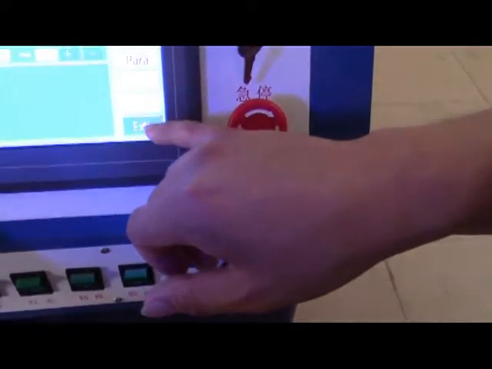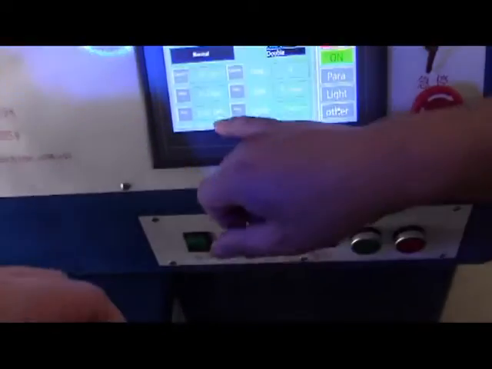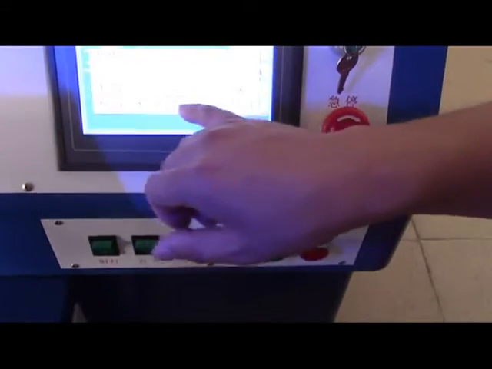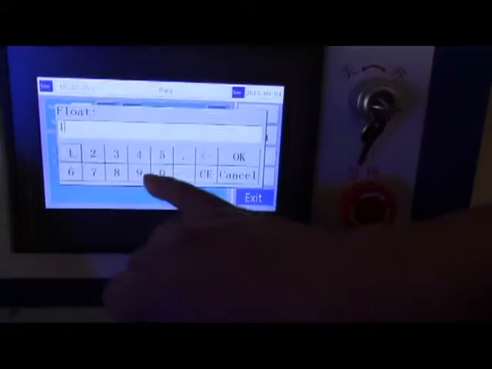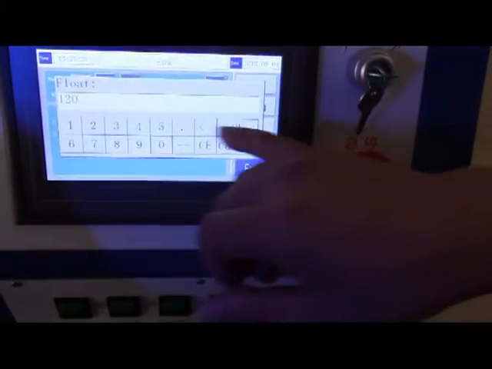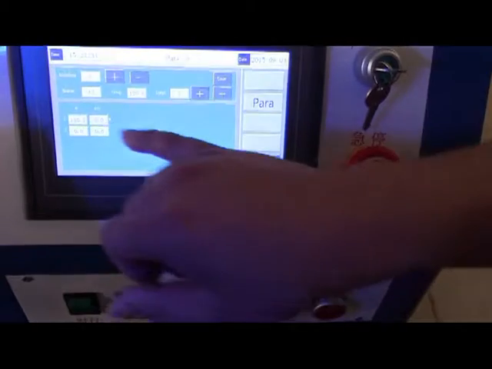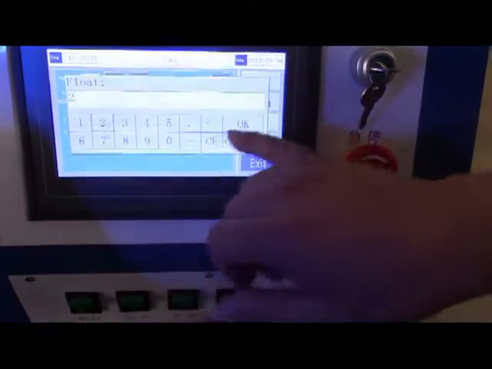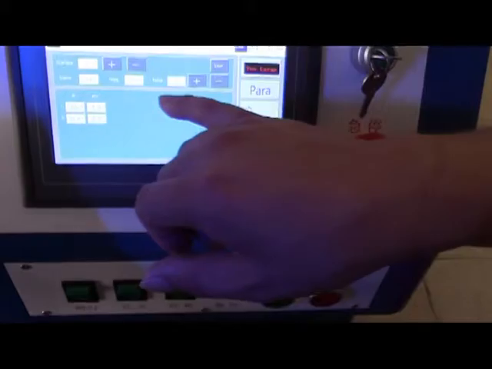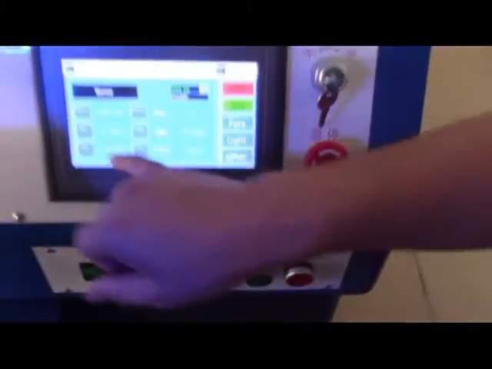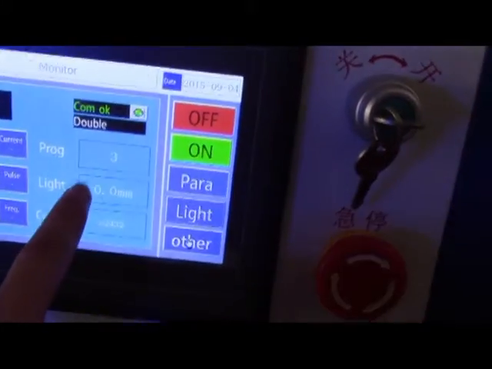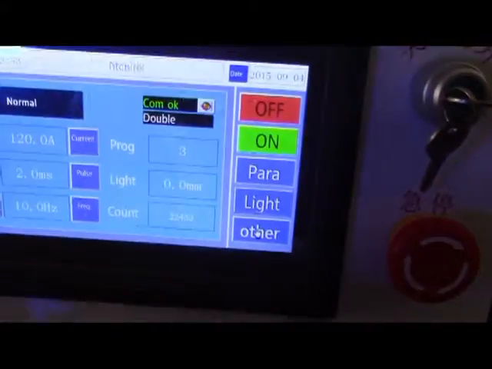Here is a C. This is program 3, and the data we set.